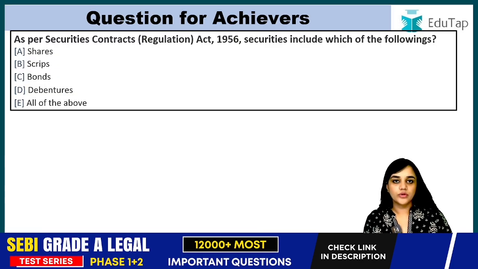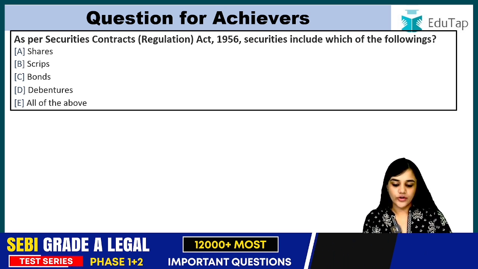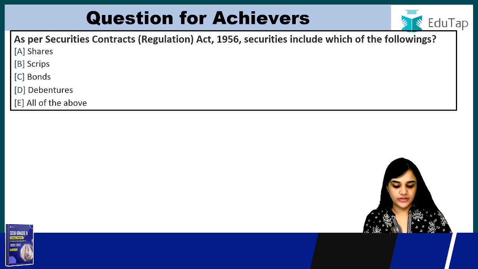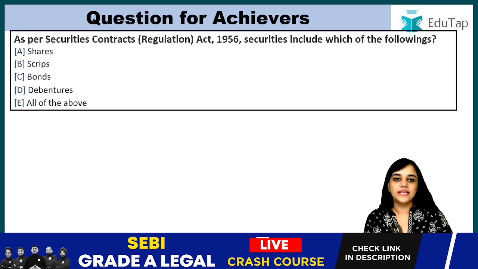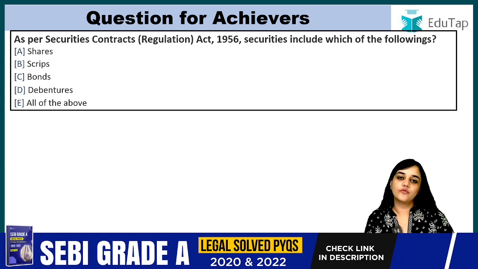This is a bonus question. This is going to be your homework. I'll read the question. As per Securities Contract Regulation Act 1956, securities include which of the following? So, what all is included in securities? So, this is your homework. Kindly comment down the answer below.